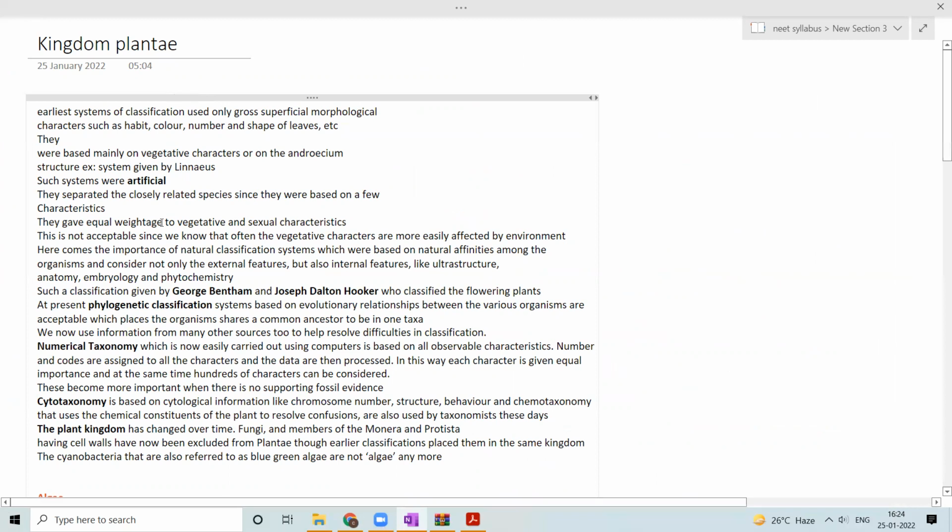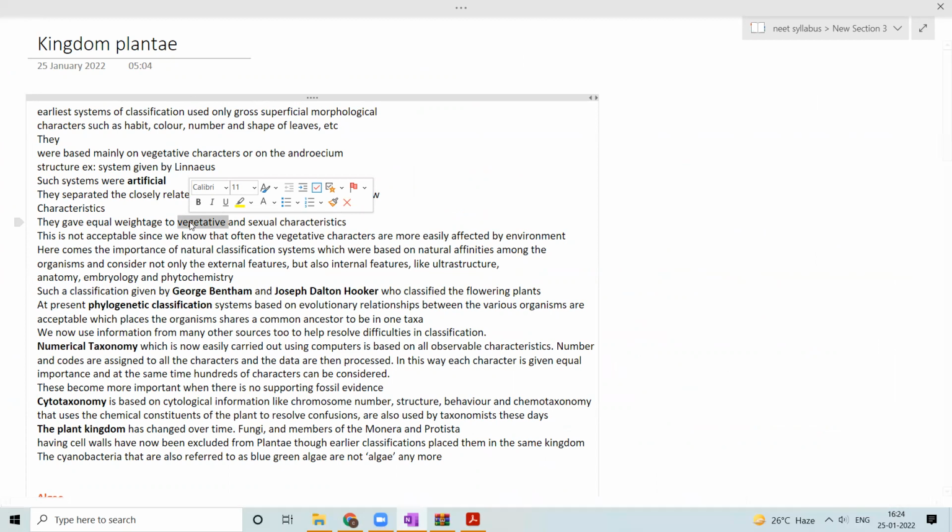What will happen if vegetative characters are considered? Actually, vegetative characters often change because of the environment. We know root modification, shoot modification, leaf modification. Among the same species, even among similar species, you can find different kinds of modification based on the environment in which they are present. So we cannot simply consider these vegetative characters for classification.